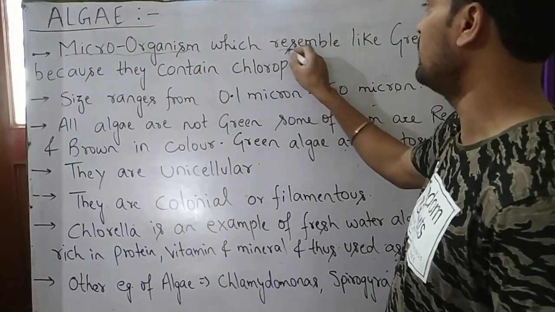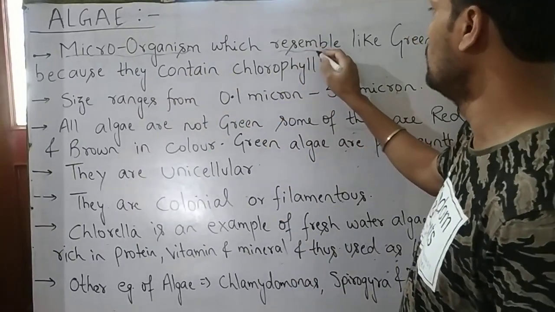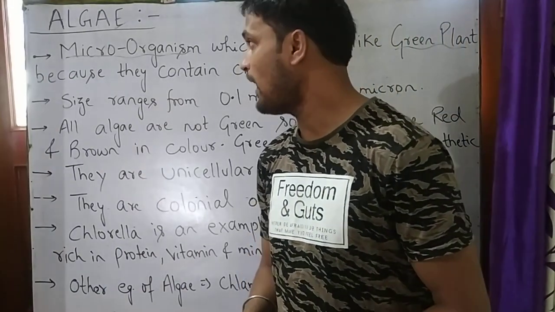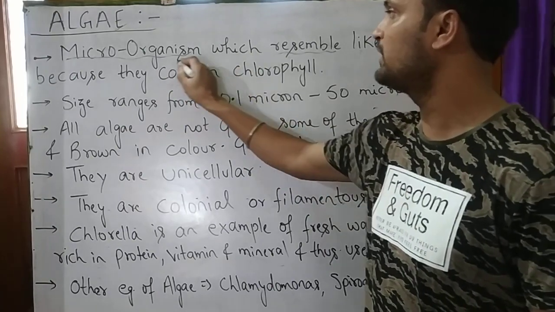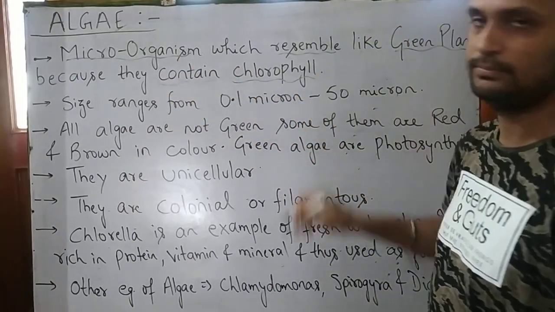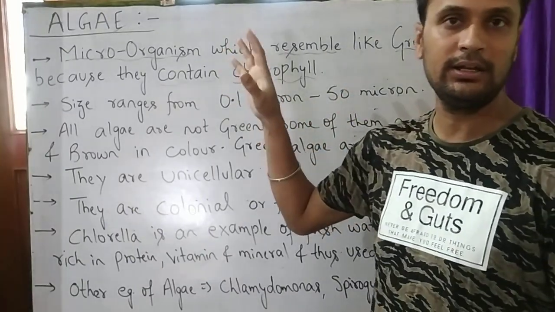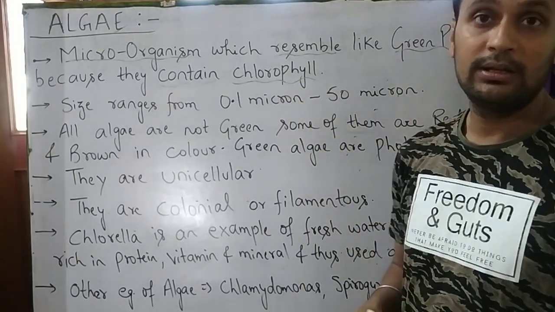Microorganisms which resemble, means look like, green plants are known as algae. Why do they look like green plants? Because they contain chlorophyll. The algae look like green plants because they contain chlorophyll.